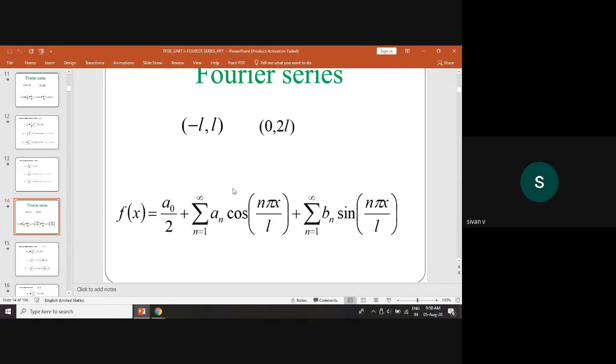So minus L, plus L or 0, 2L. This f of x equal to a0 by 2 plus summation n equal to 1 to infinity an cos n pi x by L plus summation n equal to 1 to infinity bn sin n pi x by L. Okay, any one of you please unmute.